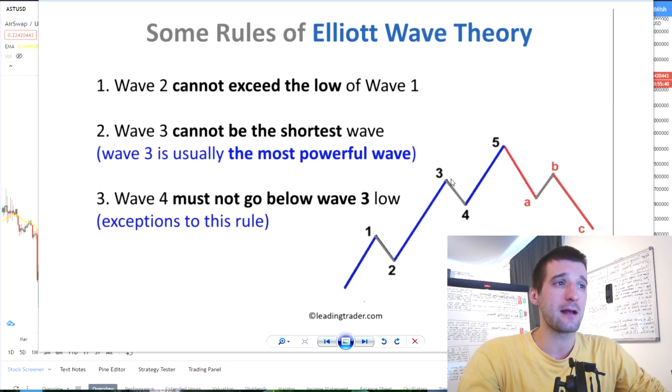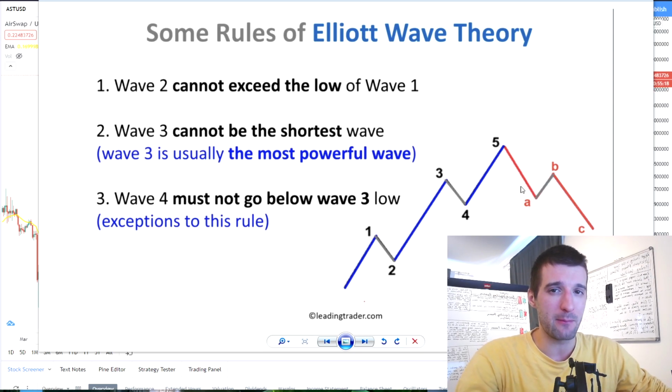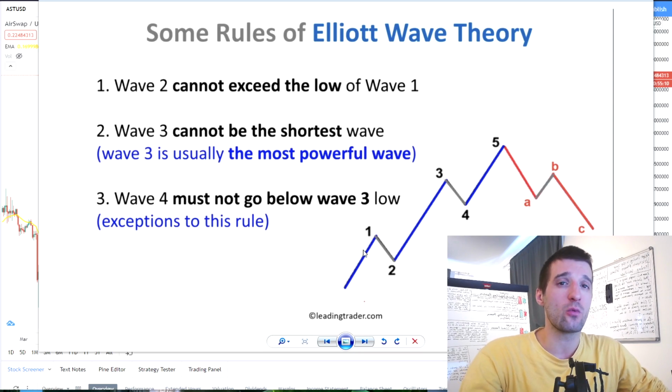After wave 3 comes wave 4, which is also a correction that could go from 40 to 60%. And after that you have wave 5, which is smaller than wave 3. Wave 5 and wave 1 are pretty much almost the same, which means that wave 3 is much bigger. And after wave 5, we are coming into the bear market, which is a corrective wave of ABC. Every single one of these corrections is pretty much made of ABC corrections, a 3-wave move.